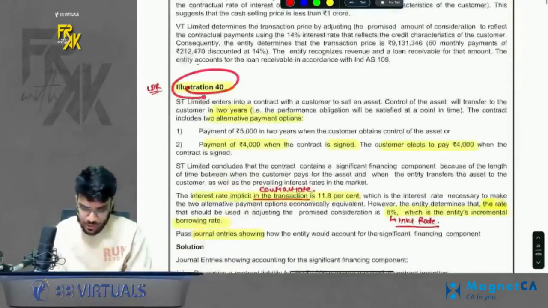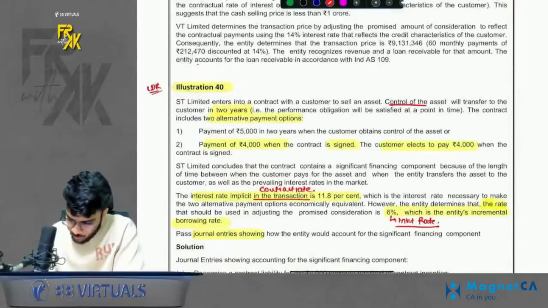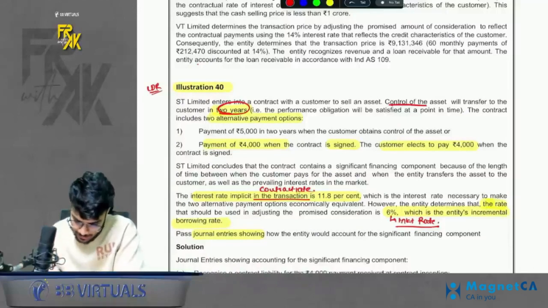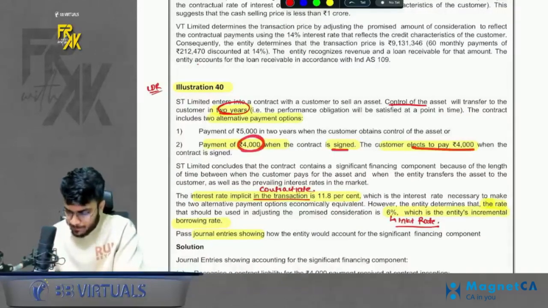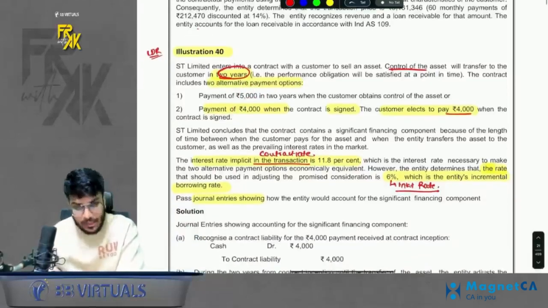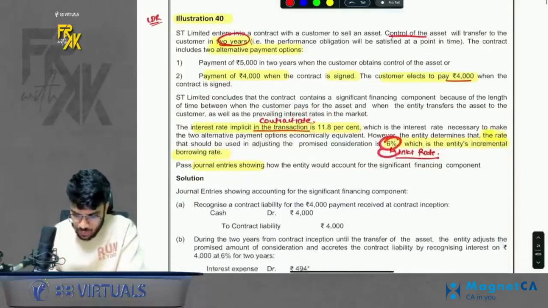We have one more question, illustration number 40. Here the control will be transferred after 2 years, so revenue should be booked after 2 years, but the customer is opting to pay in advance, 4,000. If the customer paid on the date of delivery, it would have paid 5,000, but here the customer is paying in advance, so it is paying less. 4,000 it is paying. Now here also there is a problem. The problem is the contract rate is 11.8%, but the market rate is 6%. So how to solve this?